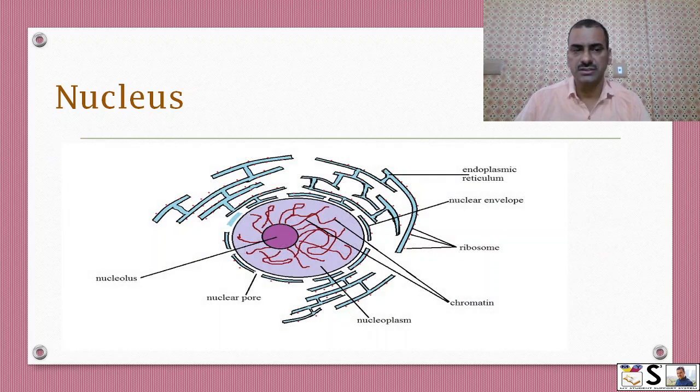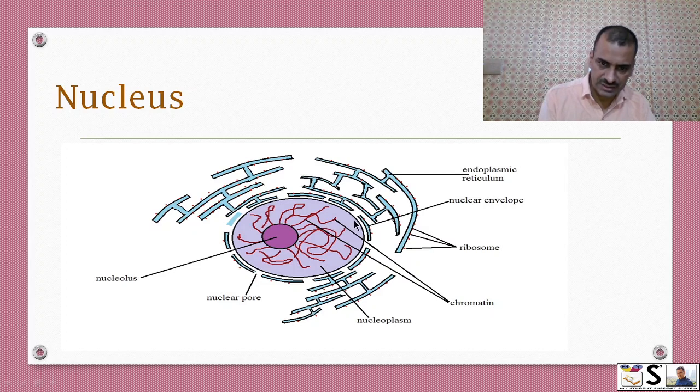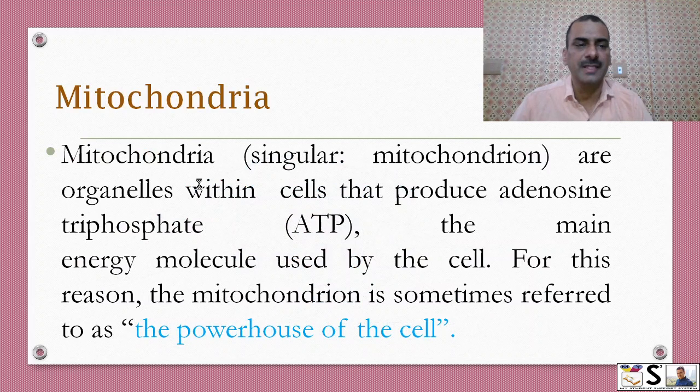This is the structure of the nucleus. Here this is the nucleolus. These are chromatin threads. This is the wall. And to this nuclear wall or membrane, the endoplasmic reticulum is attached. And the ribosomes which are produced here, they attach to the endoplasmic reticulum.